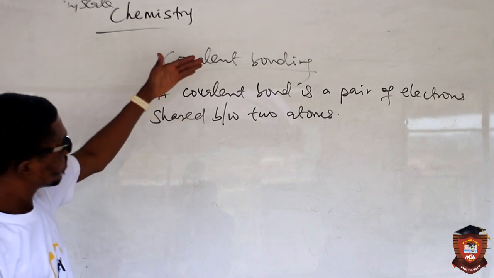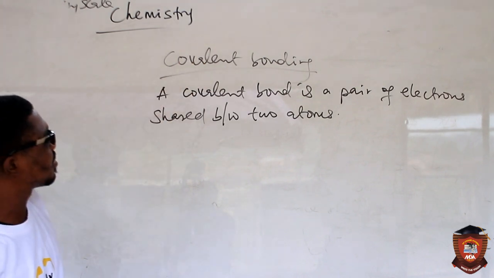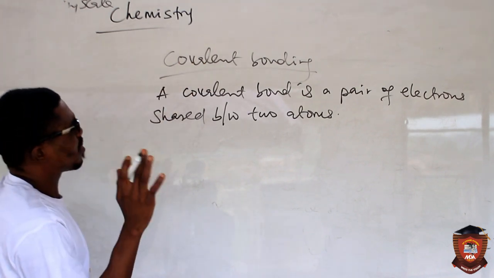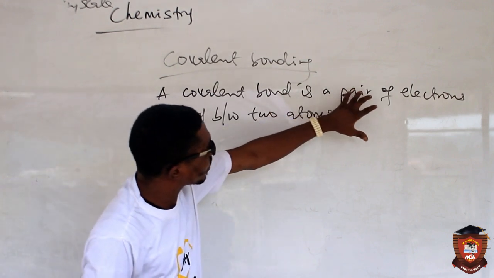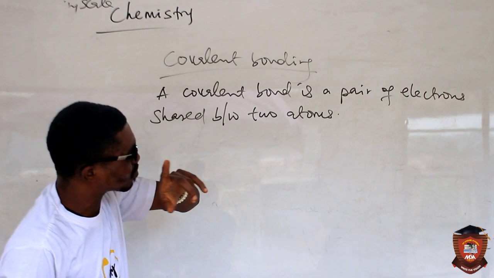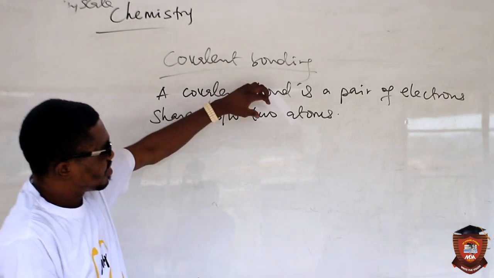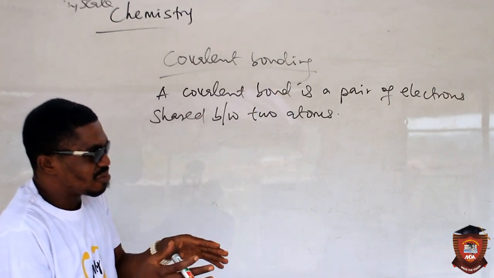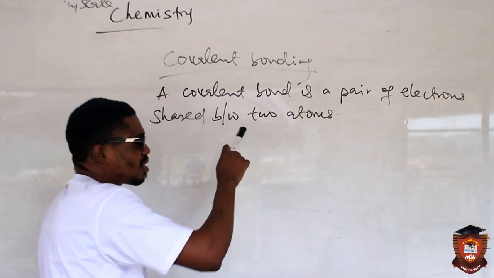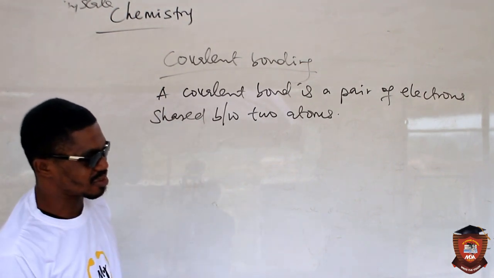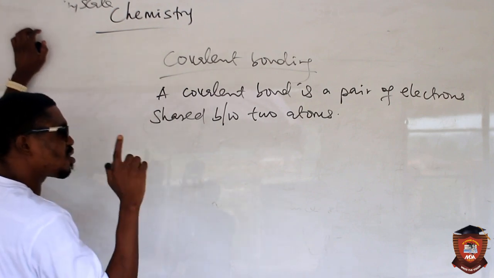Now, having defined what covalent bonding is, there are many types of covalent bond, but we have to be very careful here. Now we're talking about two electrons being shared by two atoms. There are ways that sharing can happen. The two atoms that will share the electrons may each contribute one electron. Or one atom may decide to contribute both electrons. That leads us to two major types of covalent bonding.